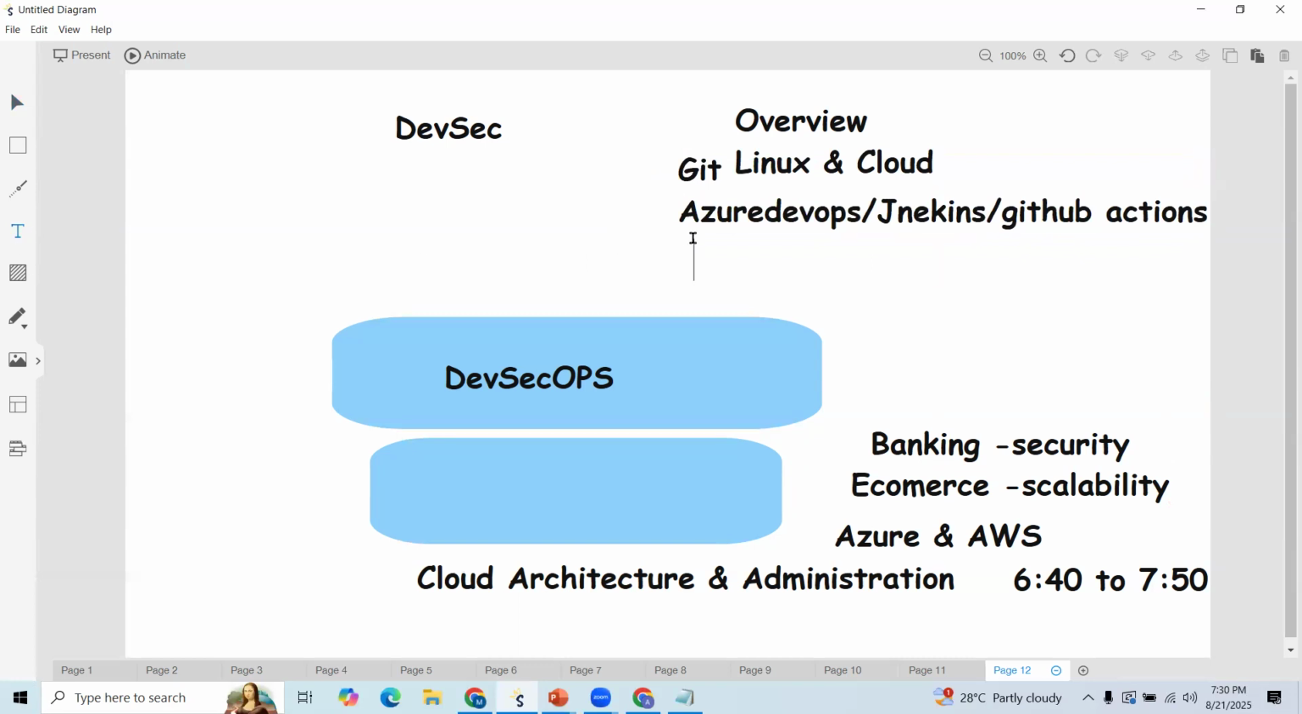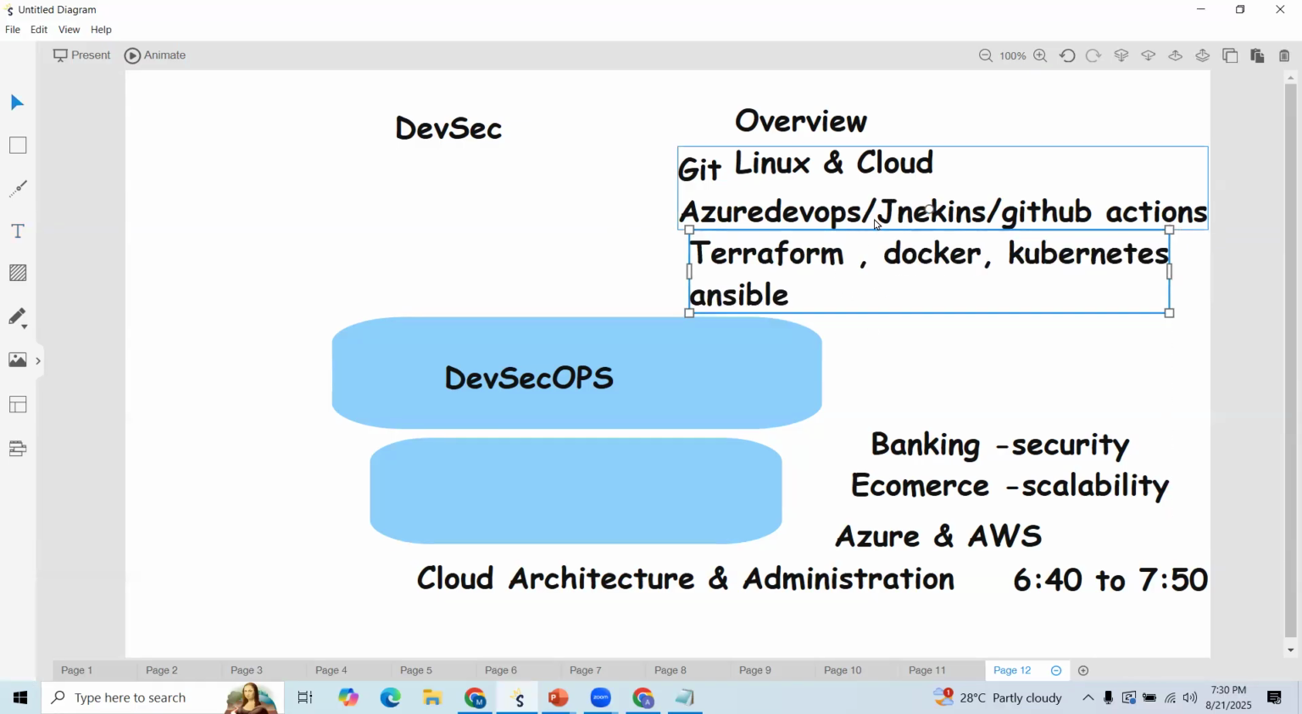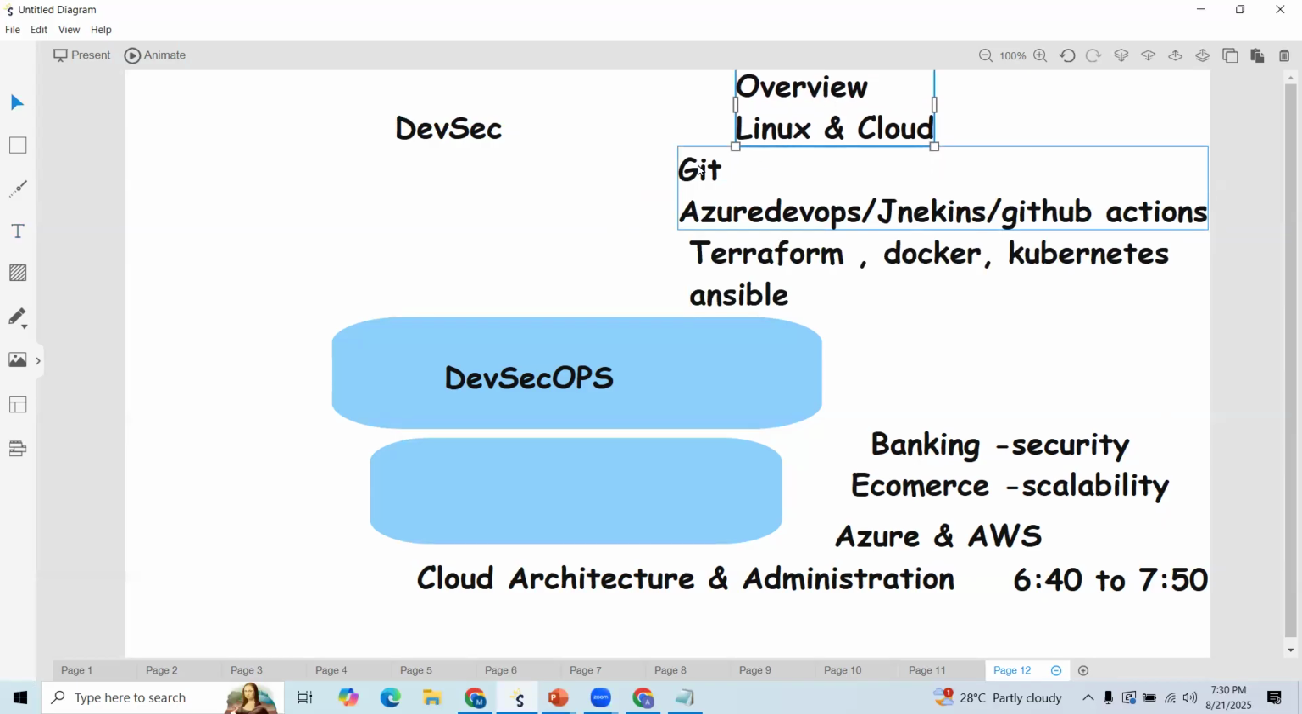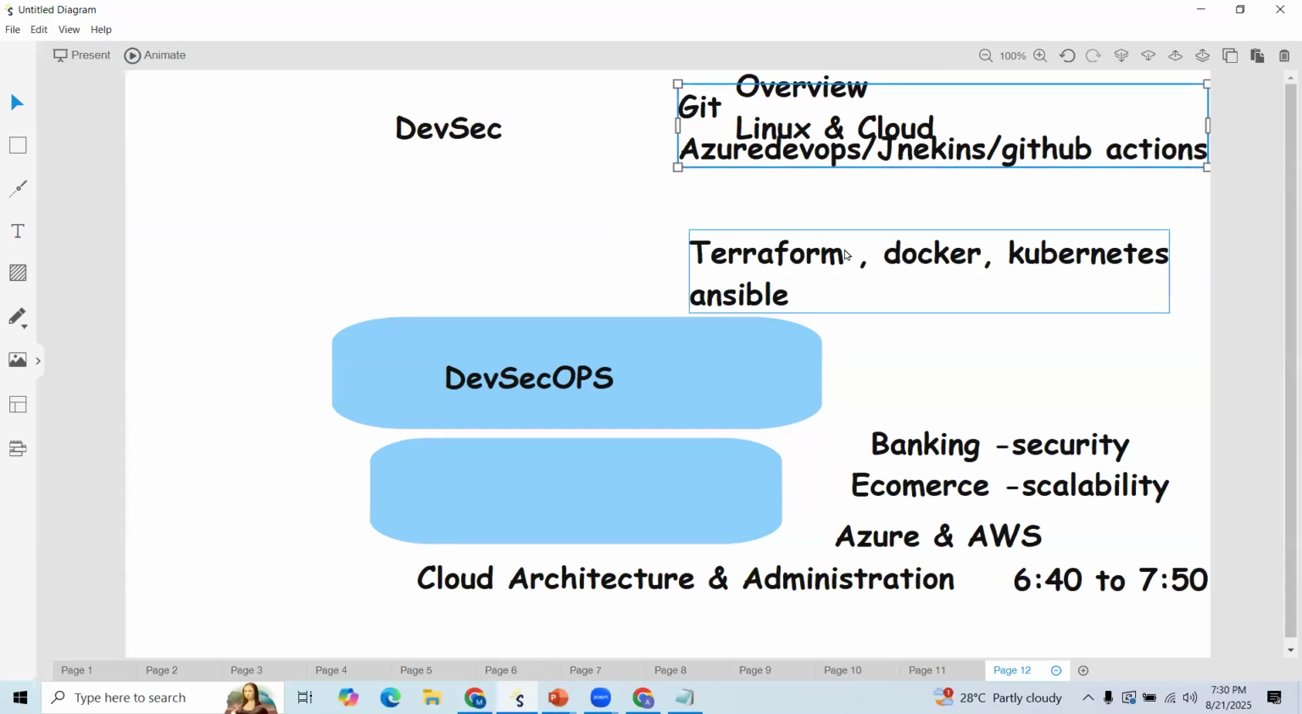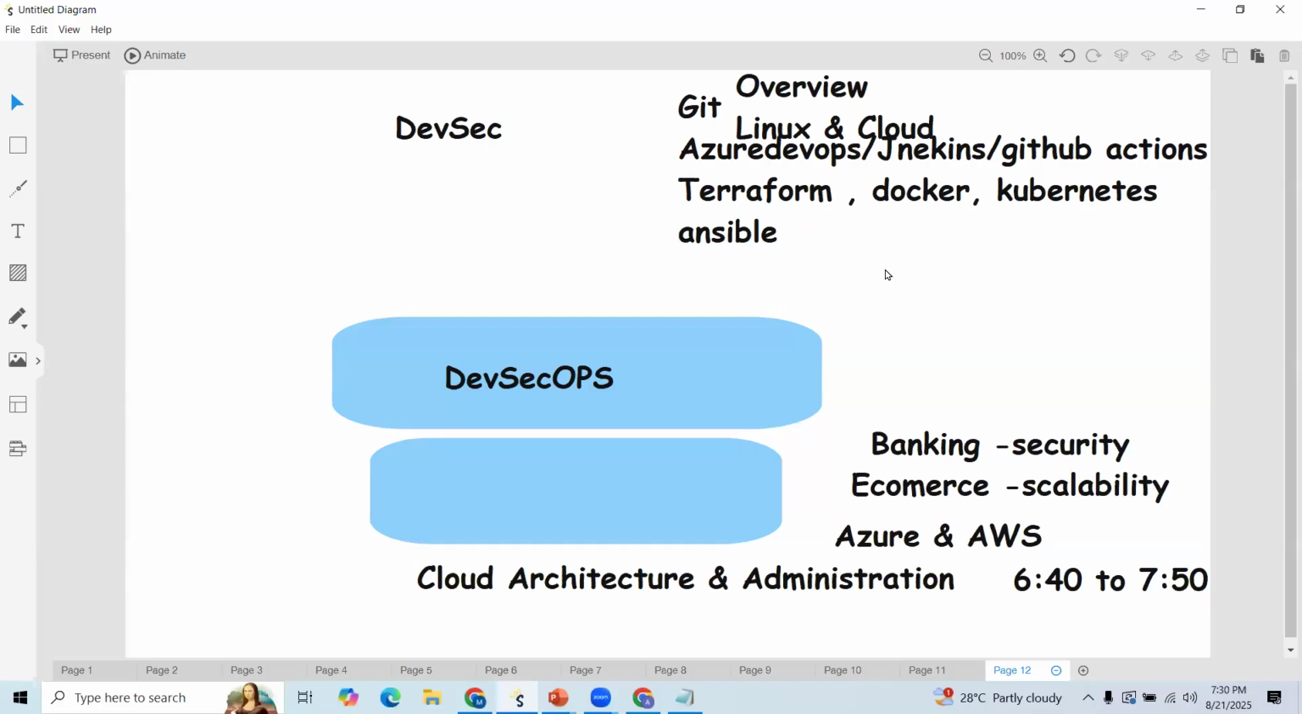And also we are covering Terraform, Docker, Kubernetes, Ansible. These are all core tools. Apart from that, we are focusing more on security: how to secure your DevSecOps strategies, each and every step. We'll discuss that, along with different tools.